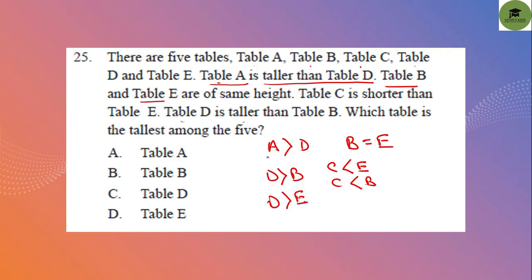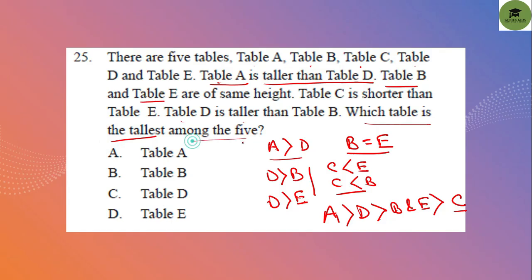So if you combine these 4 conditions, we can find that A is greater than D, D is greater than B and E, and B and E are both taller than C. Which table is the tallest among the 5? The tallest is table A. So option A is your correct answer.